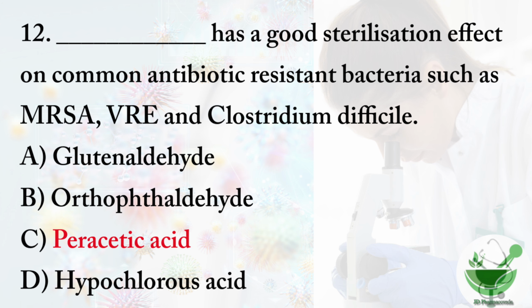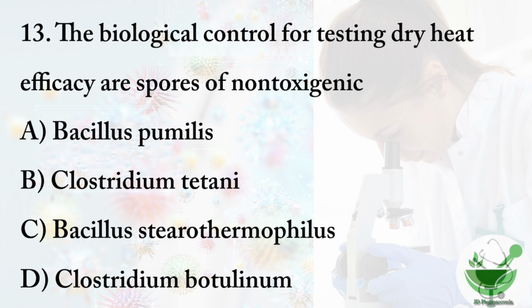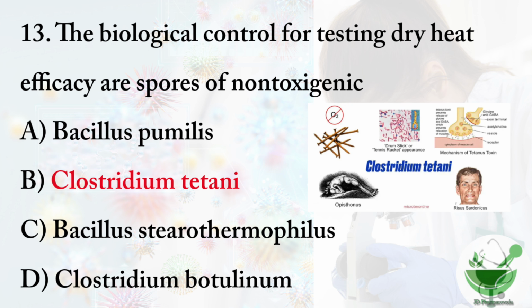Then question number 13. The biological control for testing dry heat efficacy are spores of non-toxigenic. So the question is, which are the spores? The options are option A, Bacillus pumilus, option B, Clostridium tetani, option C, Bacillus stearothermophilus, option D, Clostridium botulinum. So the right option is option B, Clostridium tetani.